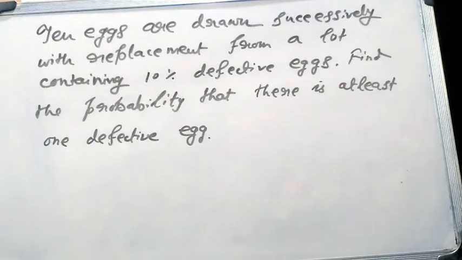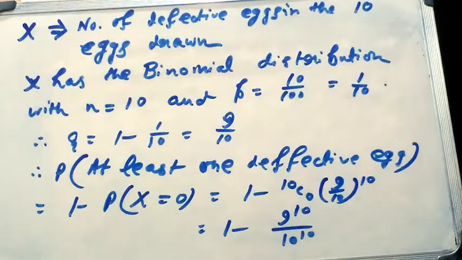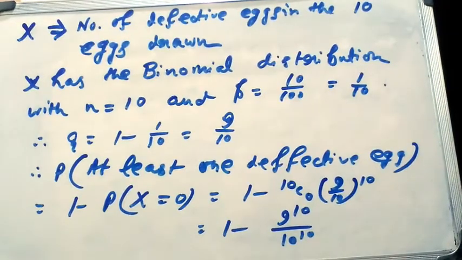Suppose 10 eggs are drawn successively with replacement, mind it, with replacement, from a lot containing 10% defective eggs. Find the probability that there is at least one defective egg. In this question, you can pause the video and write the question on your exercise book. So do it. Let x denote the number of defective eggs in the 10 eggs drawn.